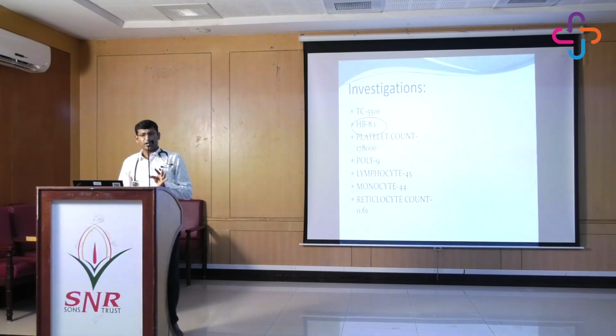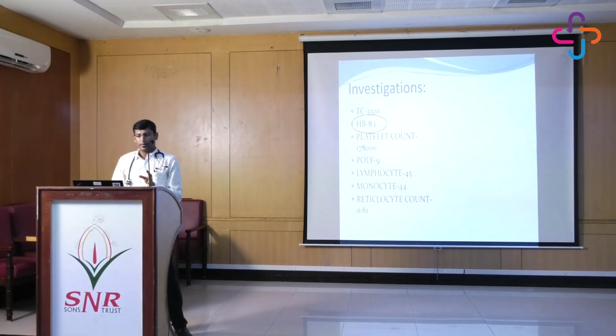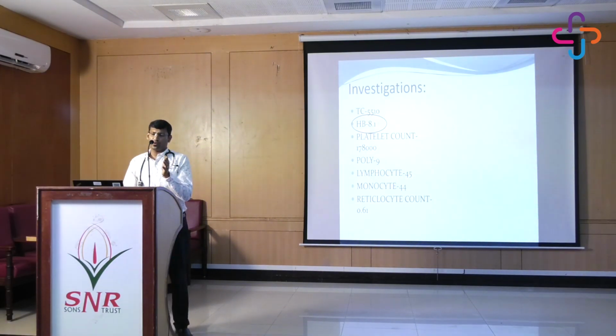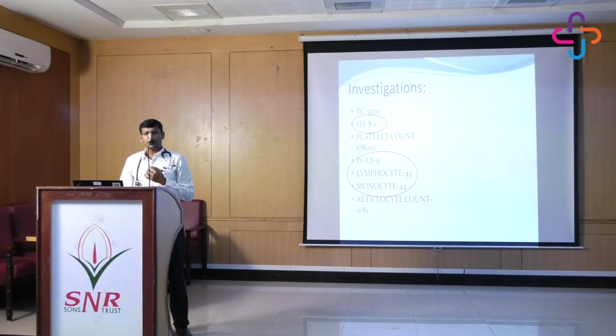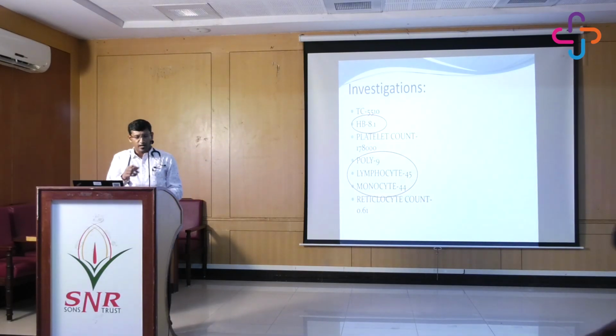So if you see, this was the counted presentation. Though the platelet hemoglobin again was very low, it is 8.1. Again, if you watch keenly, the poly is only 9%, that the neutrophils are only 9%. It's only of lymphocytes and monocytes. Again, typically we come across this with any sort of viral infection, like even this pattern happens with infectious mononucleosis.